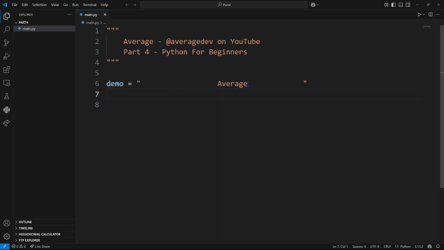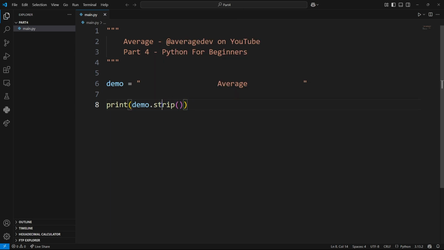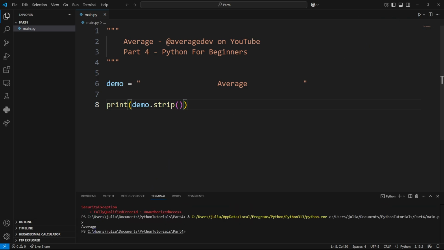It's just like this. But we want it to just be the individual text itself. We don't want any of these spaces. We just want to get this. How do we do that? Well, we can do it very simply by using demo.strip. This is another function that will take the string and it'll take everything inside white space before and after. So if we print this, we will simply just get average, as you can see. So this is pretty useful if your text has a bunch of random spaces.